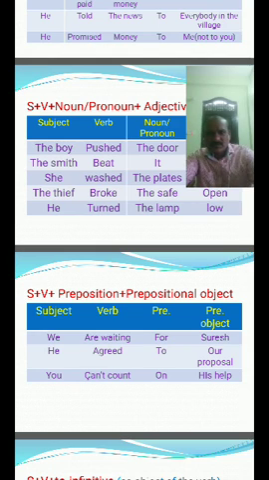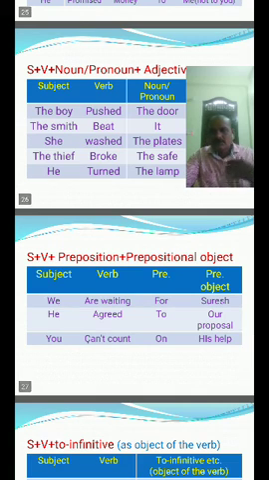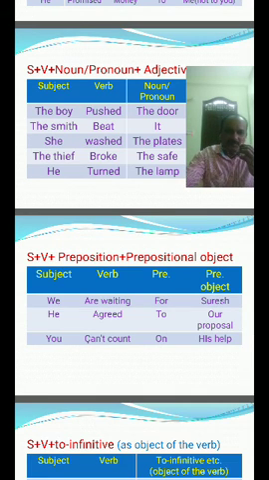Subject plus verb plus preposition plus prepositional object. We are waiting for Suresh. Here the preposition is for, and the prepositional object is Suresh. Subject: we. Verb: are waiting. We are waiting for Suresh.